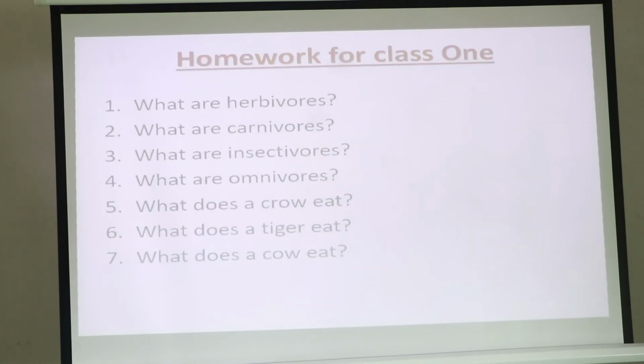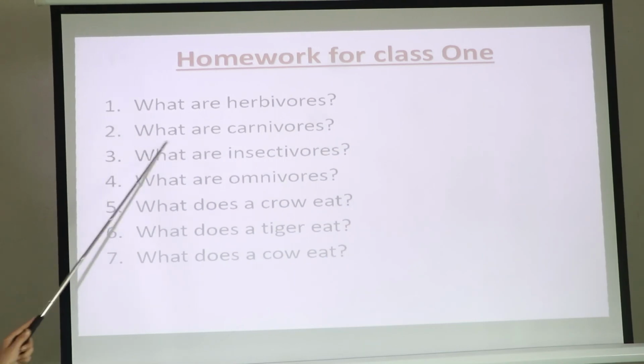Now this is it. I hope you have understood about the different types of animals in today's class. Now just see your homework. Homework for today's class for class 1 is this. In question number 1, what are herbivores? Now you have to write down what you understand about herbivores. Those animals that eat only plants are known as herbivores. Now you have to write the answer.